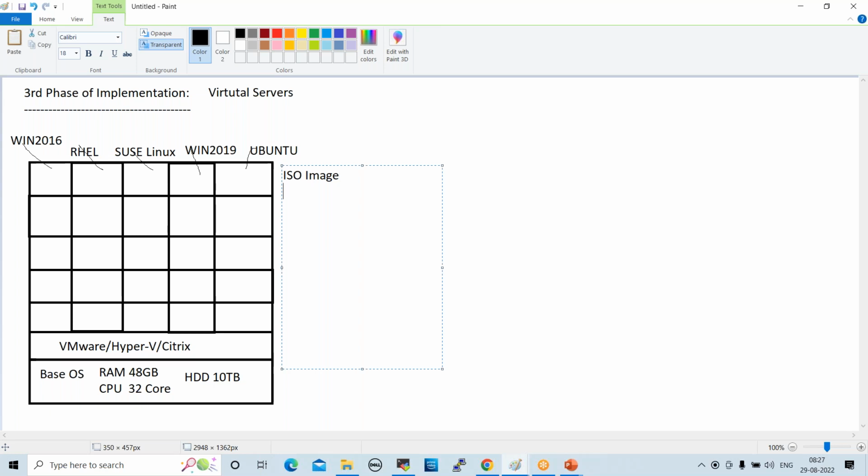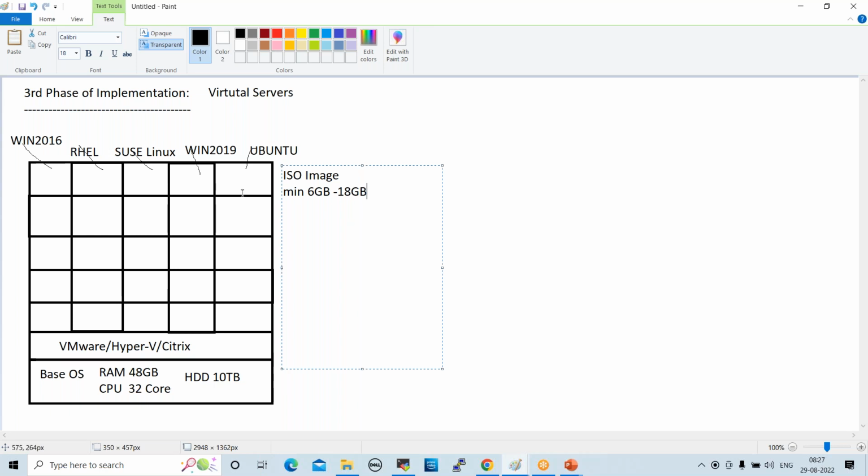So this ISO image size would be minimum 6 GB to 18 GB. When you want to install any operating system on a virtual server or physical server, we use an ISO image, right? For example, if you install Windows 2019, it will take 15 GB. If you want to install Ubuntu, it will take 8 GB. If you want to install RHEL, it will take 10 GB. Like that, different operating systems take some space for the operating environment, right?